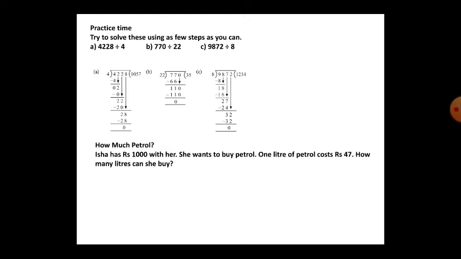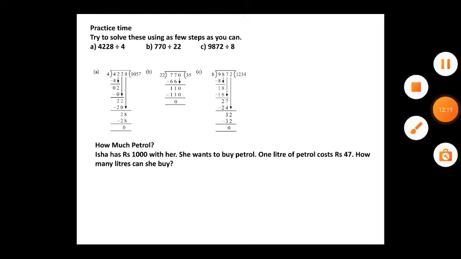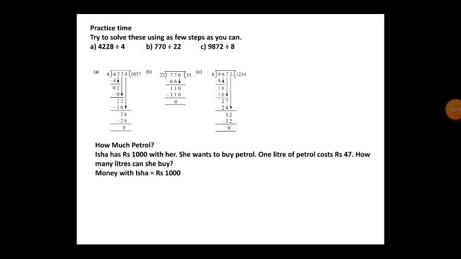How much petrol? Isha has rupees 1000 with her. She wants to buy petrol. The cost of 1 liter of petrol is rupees 47. How many liters can she buy? See here, how much money does Isha have? 1000 rupees. The cost of 1 liter of petrol is 47. How many liters of petrol can she buy?